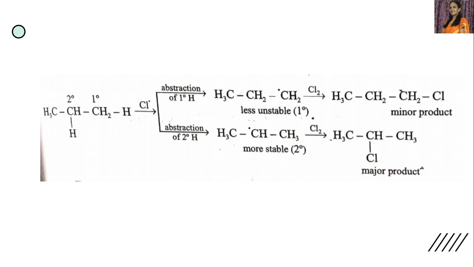Therefore, when it is less stable, it is less formed, and so this is the minor product. Now the secondary free radical is more stable, it is formed in more amounts, and then it combines with the chlorine molecule to form 2-chloropropane as a major product, because the secondary free radical is more stable than the primary free radical.